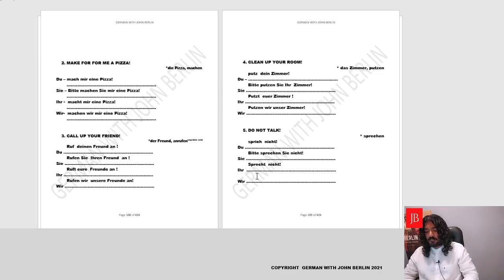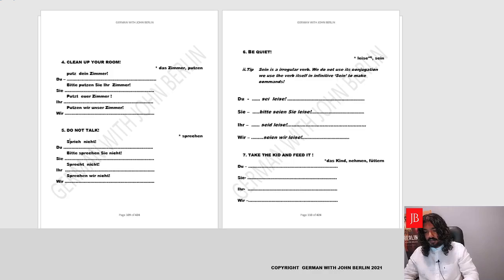Simply, we can do the last one as well. We do not speak. Leader of the group, ordering the group. So let's say it. Begin with the verb sprechen. Yeah, conjugated for wir. Sprechen, we'll introduce the subject wir, negate the sentence, nicht. Perfect. Sprechen wir nicht. Okay, so that was it. How to give order, do not talk.